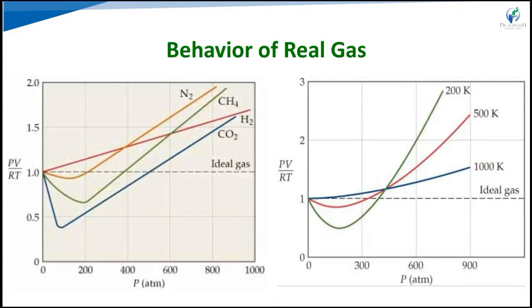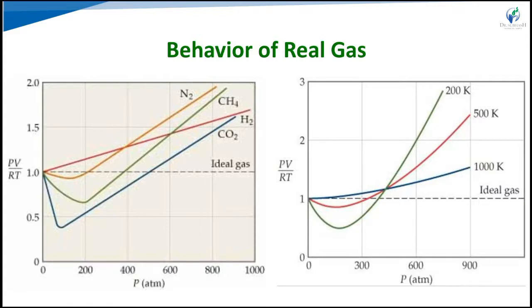H2 shows a continuous increase in Z, so we can say that H2 curves lie above the ideal gas curve at all pressures. For N2 and CO2, at first they go for decreasing, so the Z value is less than 1 for the N2, also CH4 and the CO2.